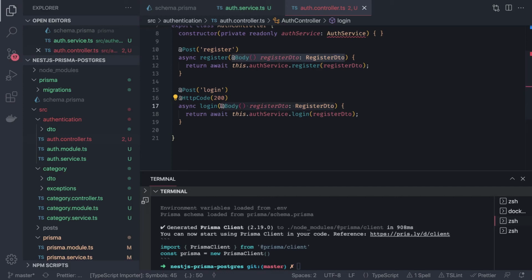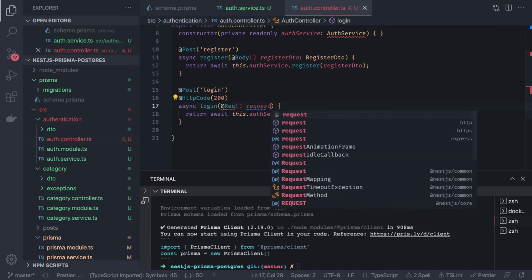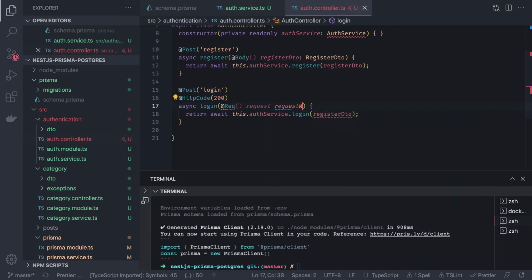So let's say if I wanted to use a request response object, right? So you can also use request with user, because we are getting the user, and then there is a response, because once the user is logged in, we are going to send cookies in the response. So that's why I'm using response instead of returning directly from here. Import request, response. This request is of type request with user.